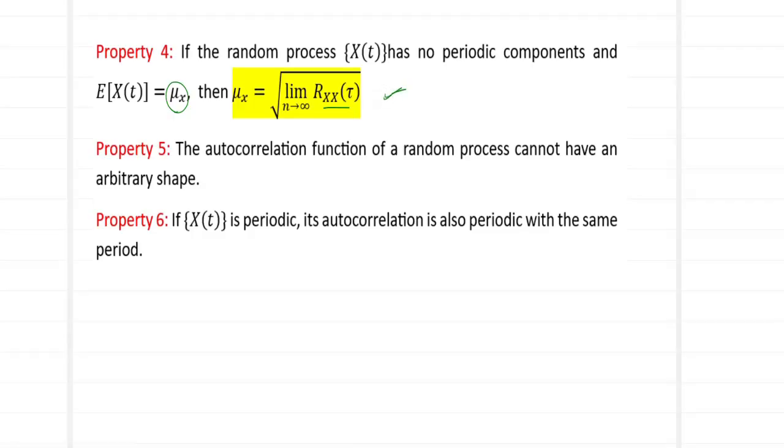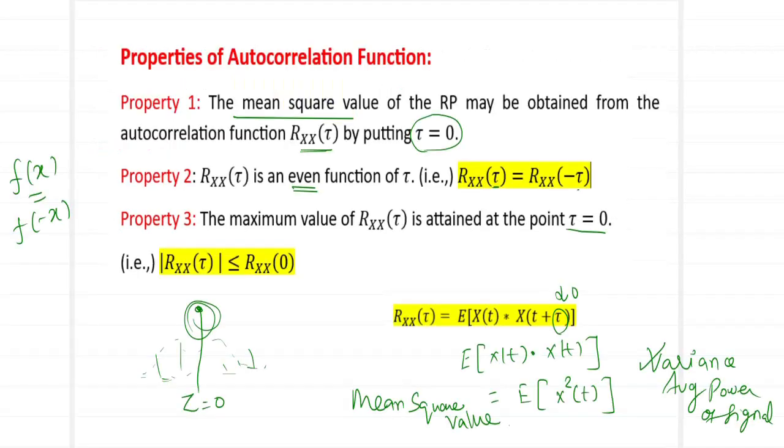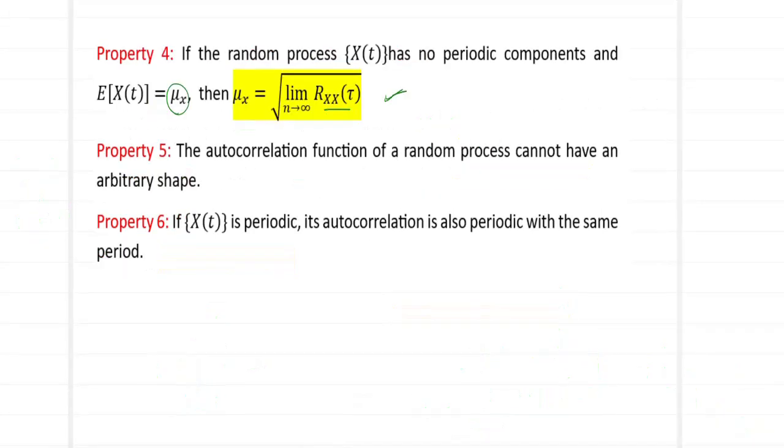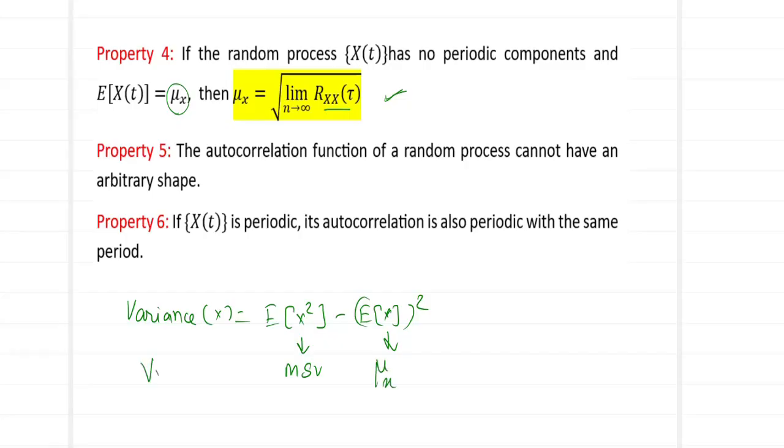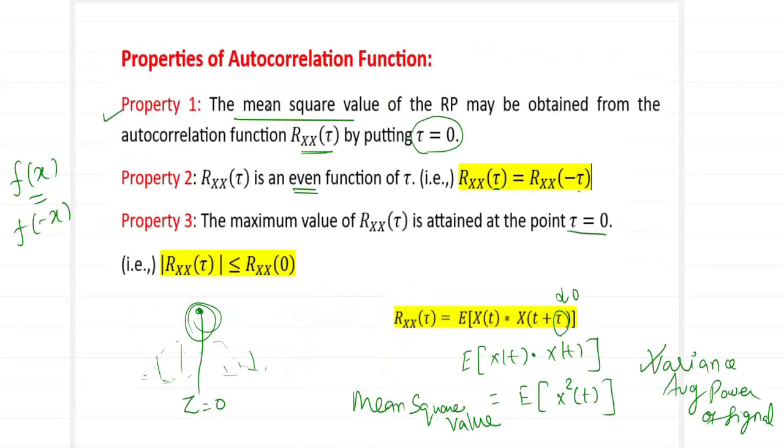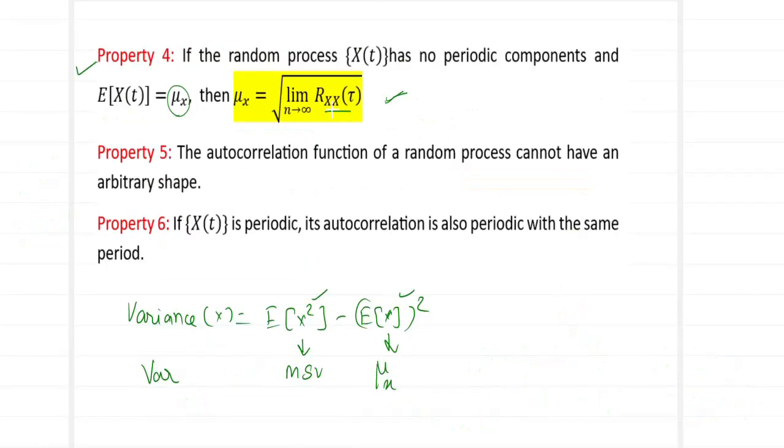So this mean value and the mean square value which we noticed over here are the two components which will help us to estimate the variance of a data, because we know that variance of x is nothing but E of x square minus E of x the whole square. So what is this E of x square? This is nothing but our mean square value. And what is this E of x? This is what we have estimated here as mu x. So in order to compute your variance, we will be requiring these two formulas, which come from property number 4 and property number 1. We will be using them frequently, so try to memorize them.